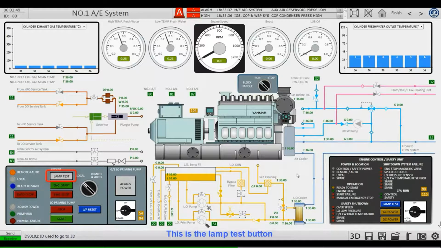This is the lamp test button. These 2 are the start and stop buttons of the diesel engine. This is the emergency stop button. These 2 indicators indicate whether the control mode of the diesel engine is local or remote. This indicator indicates whether the diesel engine is ready to start.